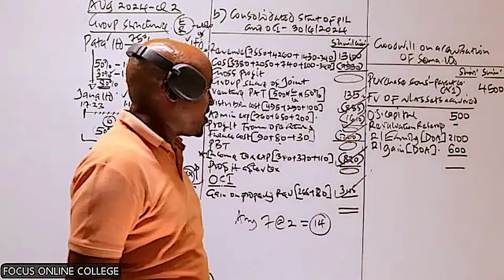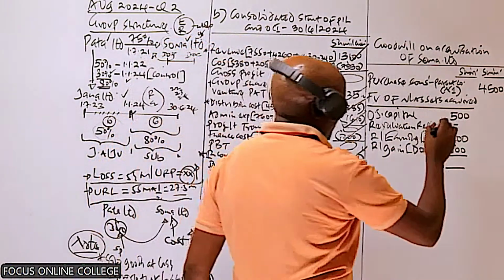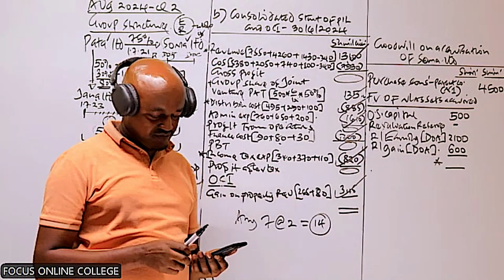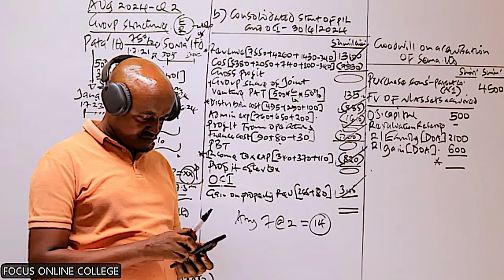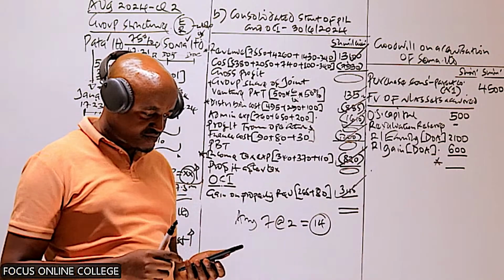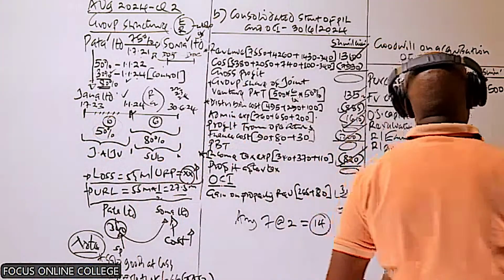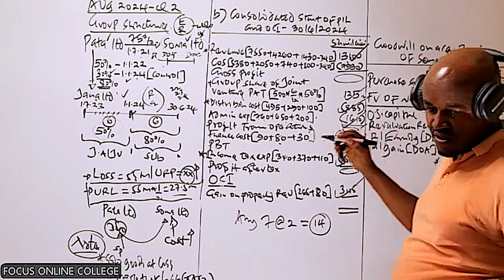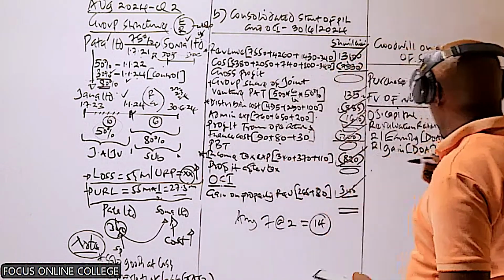So what we need to do here is get the total. Give me the total value. What are you getting as the total here? The total is basically 32.